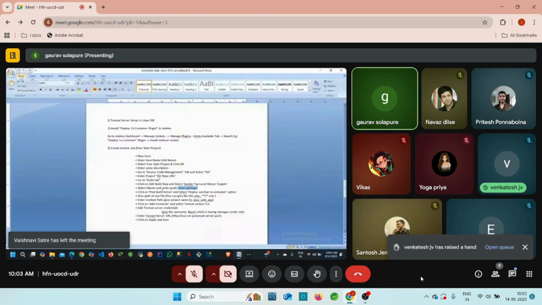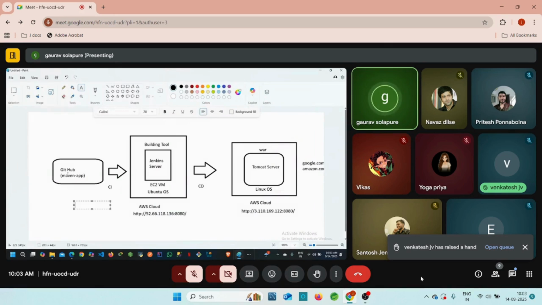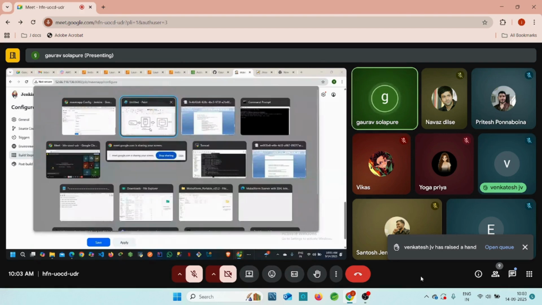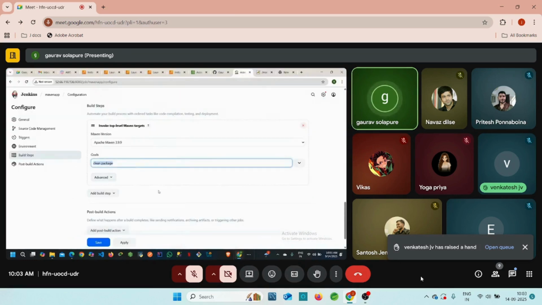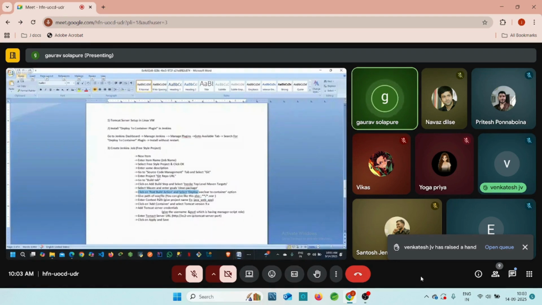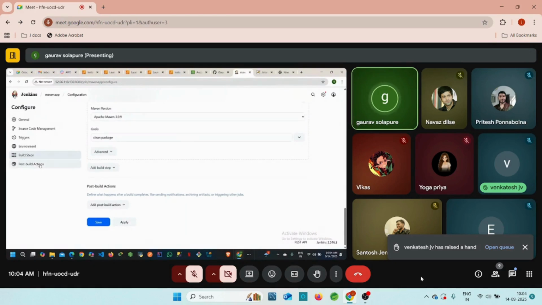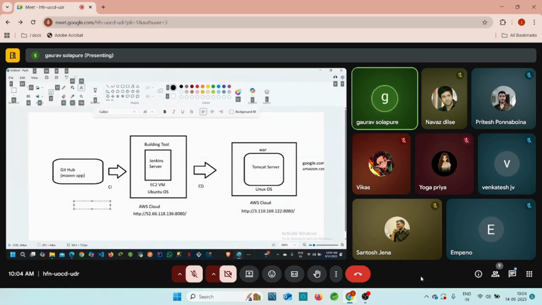Then what next? Click on post build action and select deploy, right? So guys, from here, we can easily integrate our application inside of Jenkins, and you will get the war file according to this clean package command, right? Now you will get the war file. This war file I want to deploy on the Tomcat server. For that, we require some additional configuration. So what are those configurations, guys? Post build action. This is one configuration. Just click on this post build action, because this time I want to deploy my war file into my Tomcat server, right?